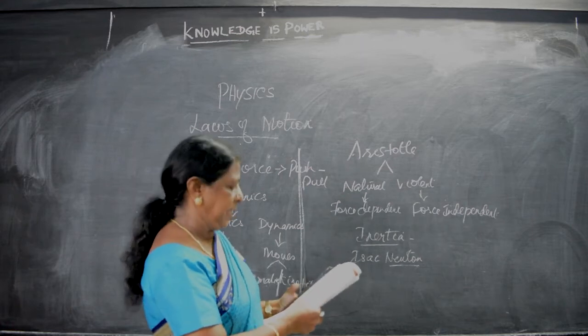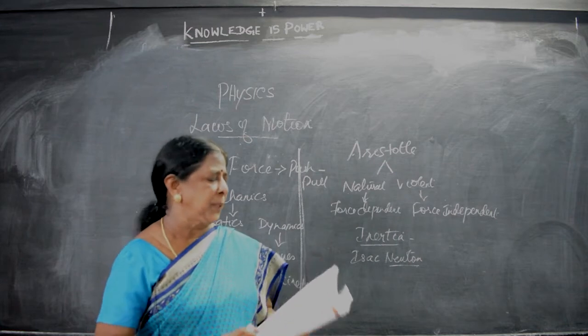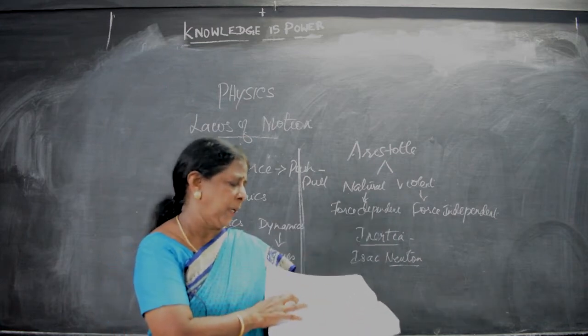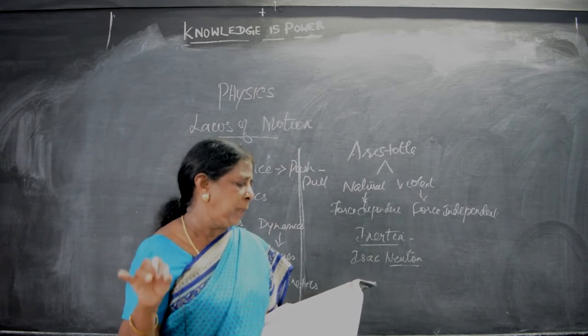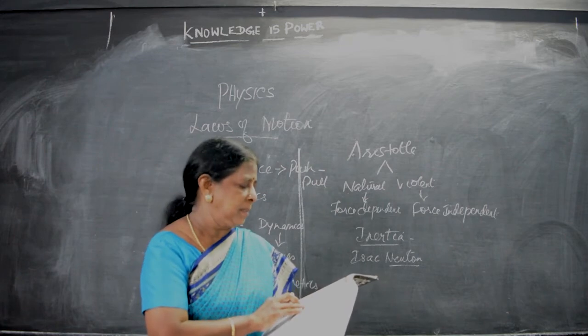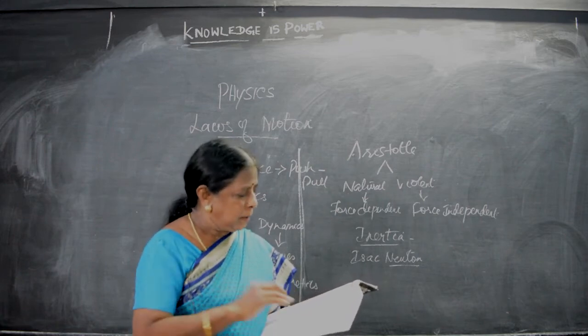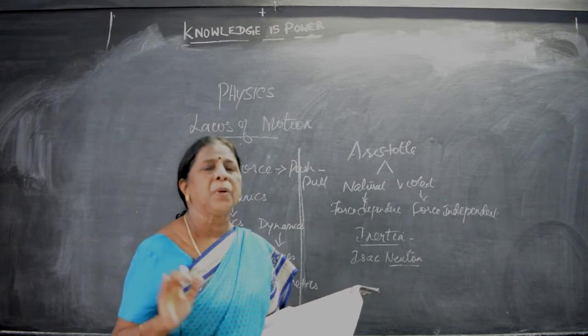So what is inertia? See page number 2. If it is confusing, you need not learn it as it is, take the important points only, or else refer to the points to remember. The inherent property of a body to resist any change in its state of rest or the state of uniform motion unless it is influenced by an external force.